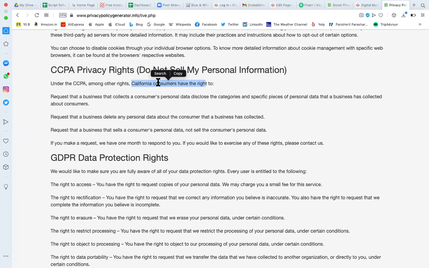And now every big company, be it Amazon or Facebook or Google, almost every company is following this. It doesn't matter in which country you are, even in the US, in which state you are, they are trying to follow this rule. This is legal law now, the California Consumer Act.